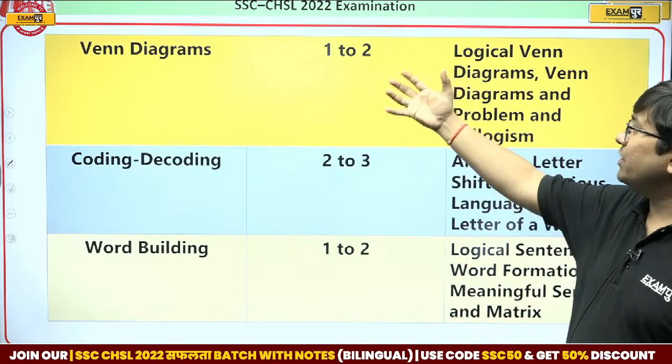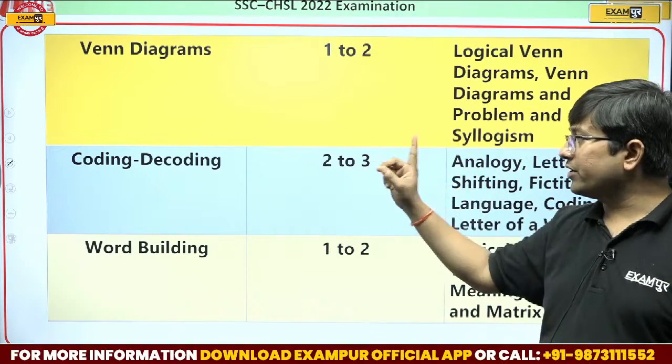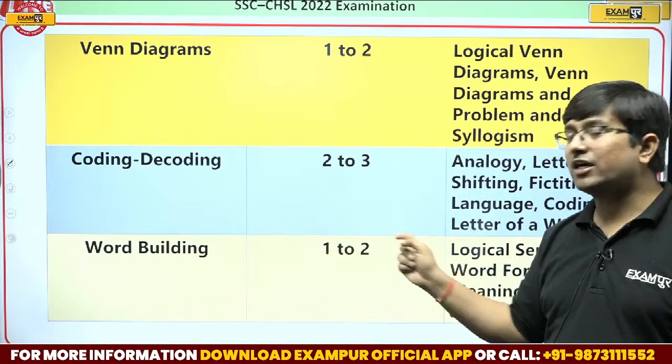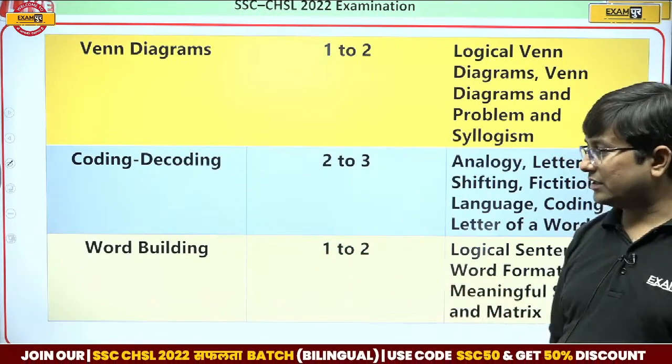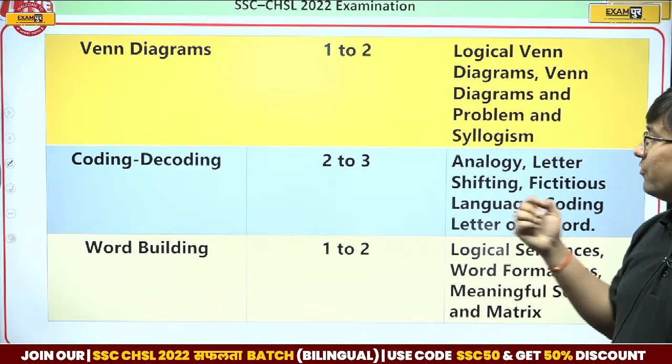Venn diagram, 1 to 2 questions. Coding decoding, 2 to 3 questions. Word building, 1 to 2 questions. Okay. Now in word building, what we consider, see,